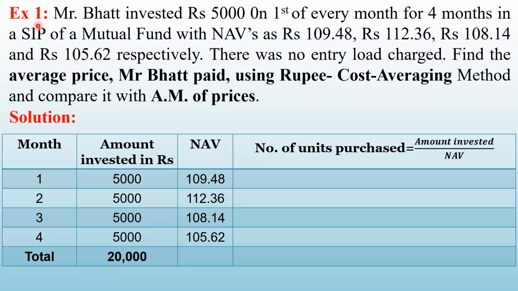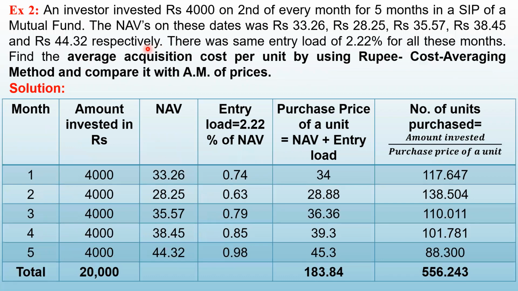So in the last lecture, we solved this problem where rupees 5,000 was invested for 4 months. The NAVs for every month were given to you on that particular day, the first of every month, and there was no entry load charge. So the purchase price was the same as NAV. This we have already completed in the last lecture. Now today we are going to take the problem in which the entry load is also there. So let us take this question.